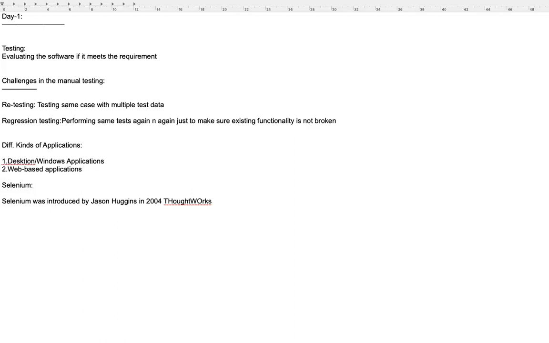So you access the server with some URL, and you perform whatever task you want. That's what we call a web-based application. The server runs at a remote location and you access the application hosted on the server using the URL from your favorite browser.